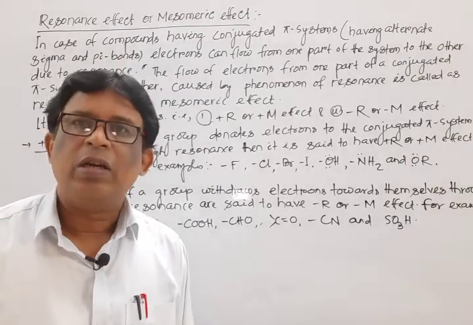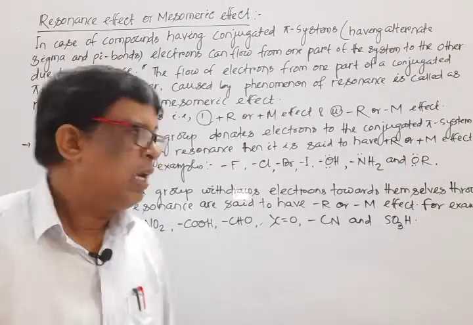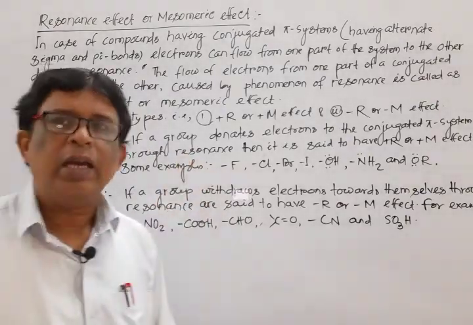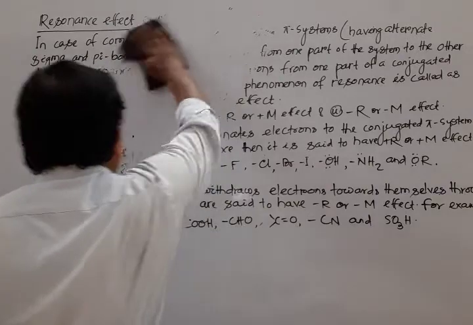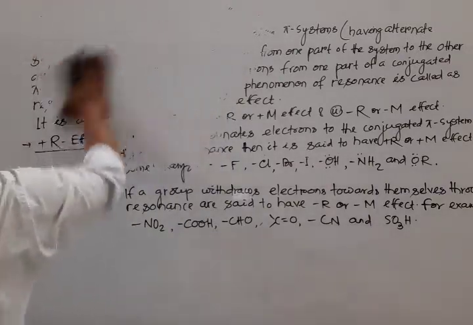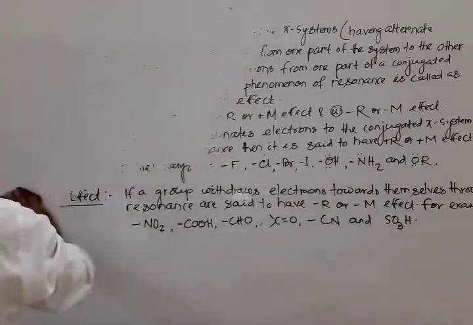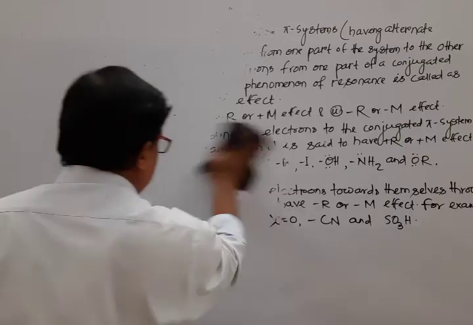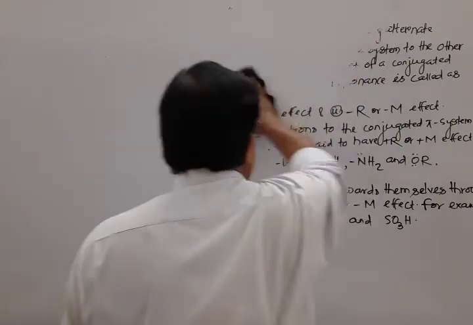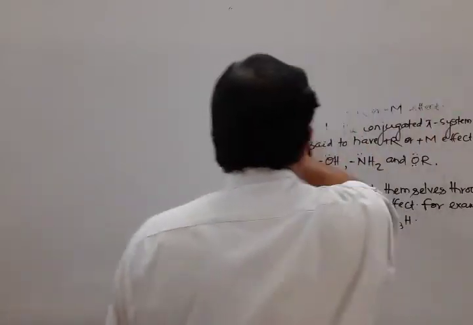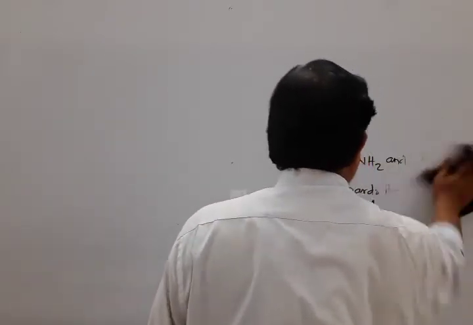Now let us draw some structures relating to plus R and minus R to verify how there is the displacement of electron pair or a shared pair of electrons through the conjugated pi system from one part to the other part of the molecule.